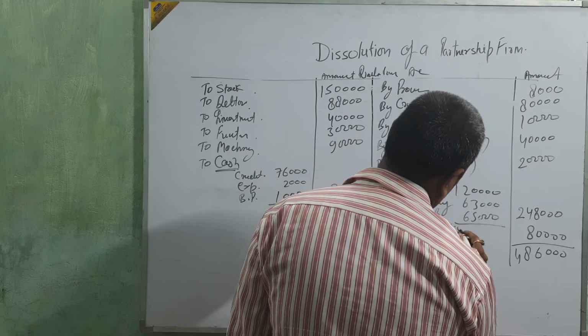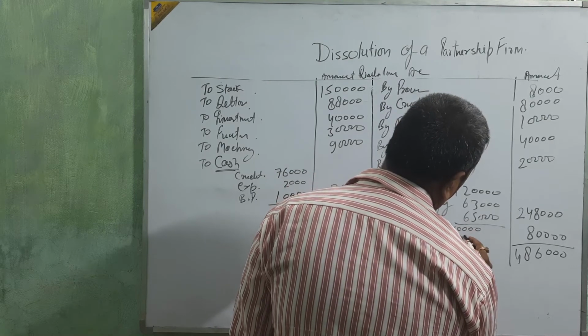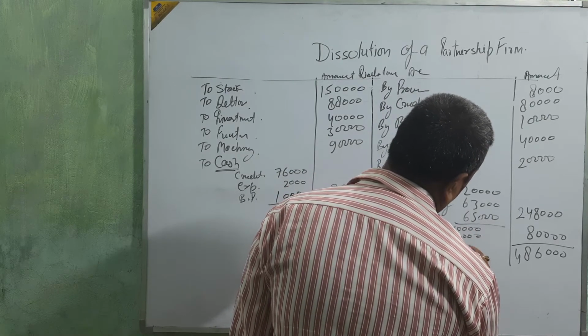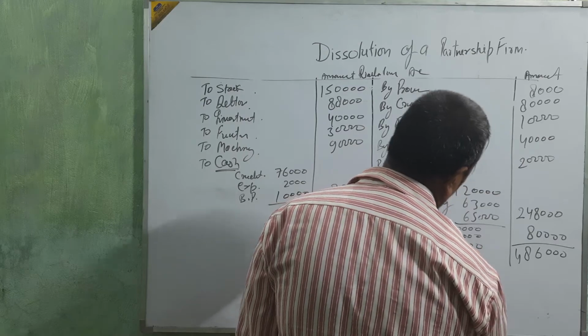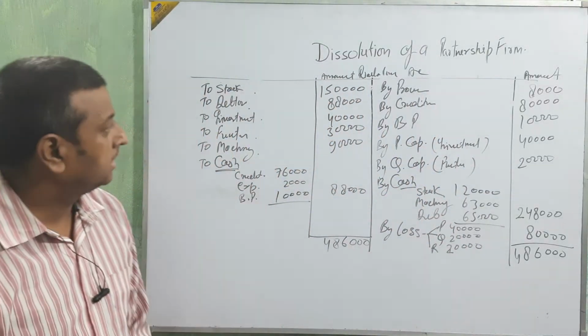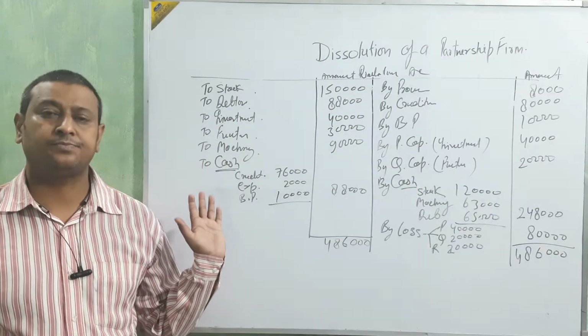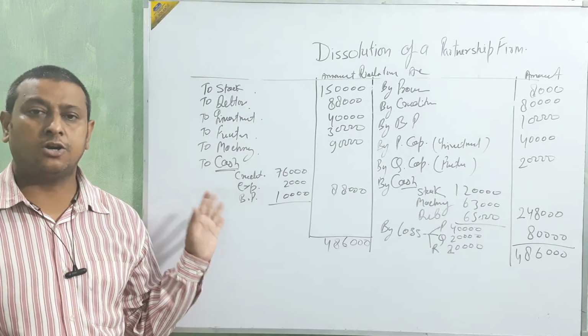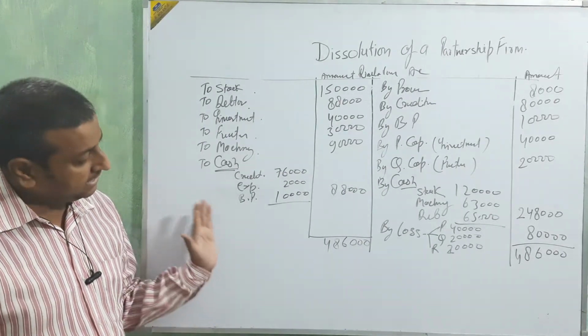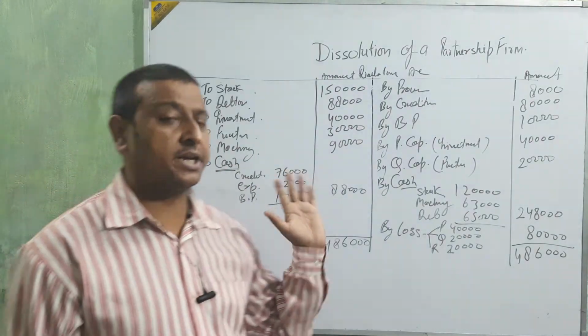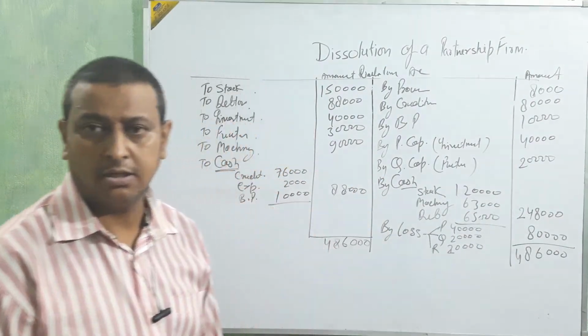It means 40,000, 20,000 and 20,000. Okay beta, is it clear how to make this dissolution account? Clear?